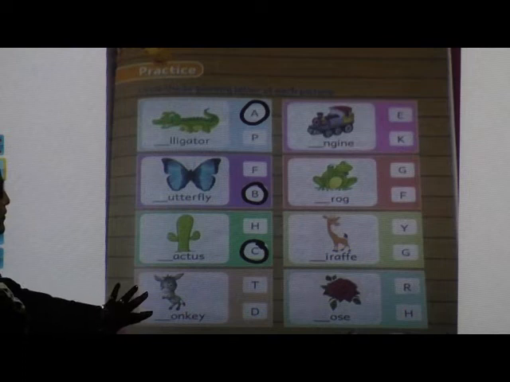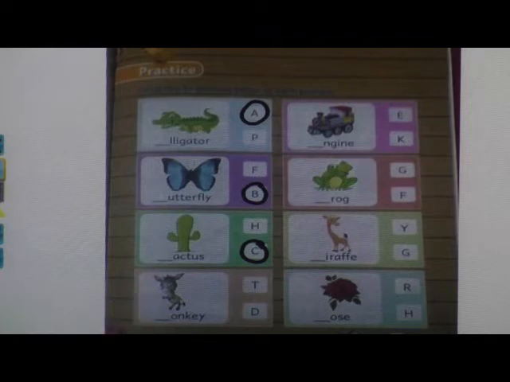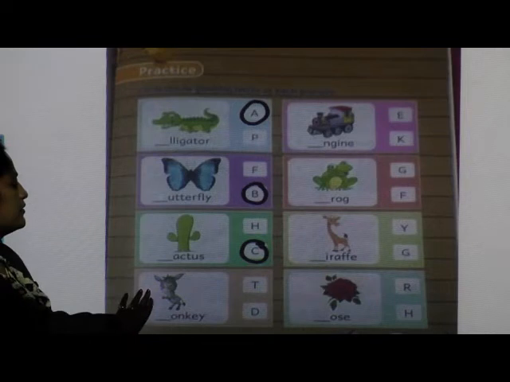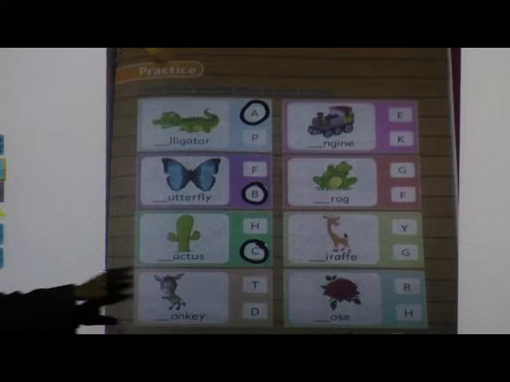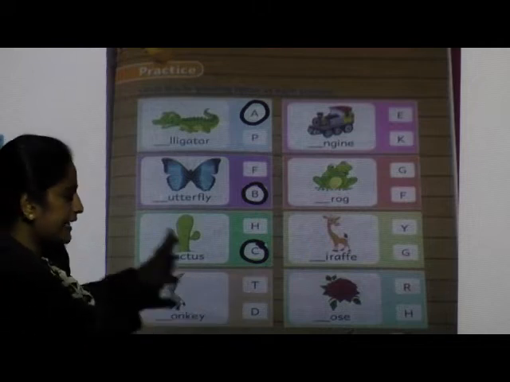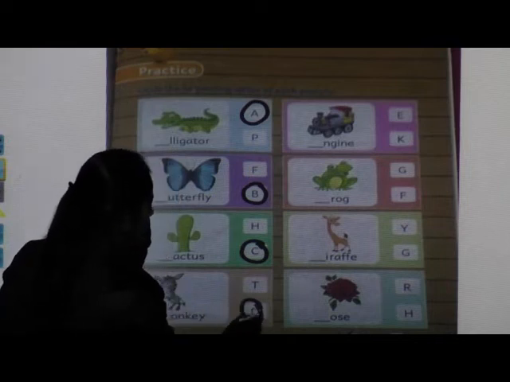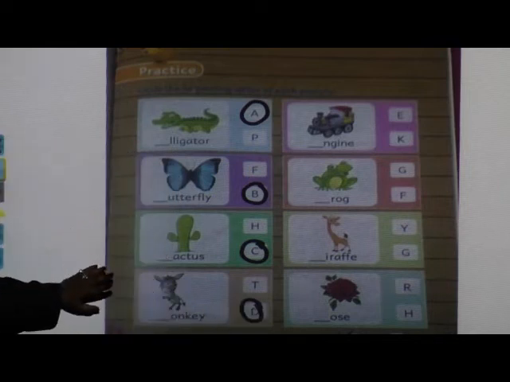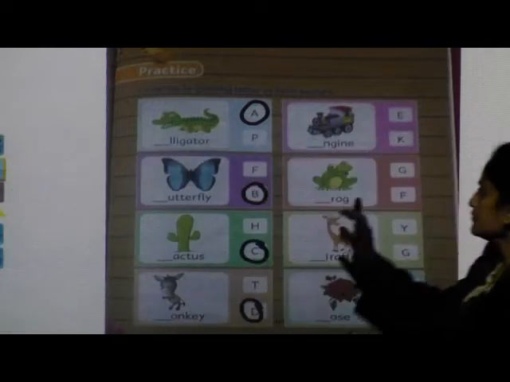After that, which picture is this? It is an animal. Which animal is this? Very good. It is a donkey. So what will be the beginning letter? With which letter will it start? T or D? D. Very good. What will be the beginning letter of donkey? It will be letter D. Donkey. Done? Now next side.